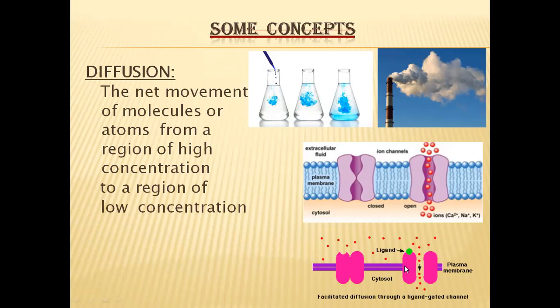Due to the semi-permeability feature, some molecules may not be allowed to go even across the concentration gradient. In such a situation, some other molecules will help them to go through the plasma membrane across the concentration gradient. So this is called facilitated diffusion.